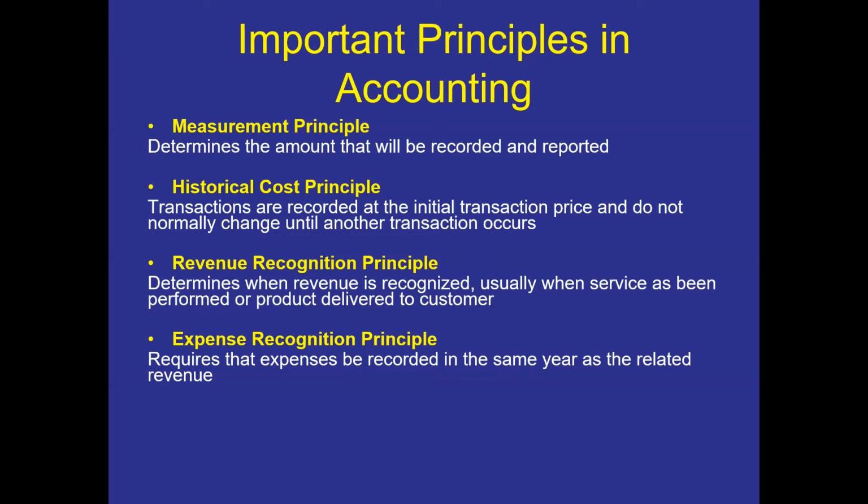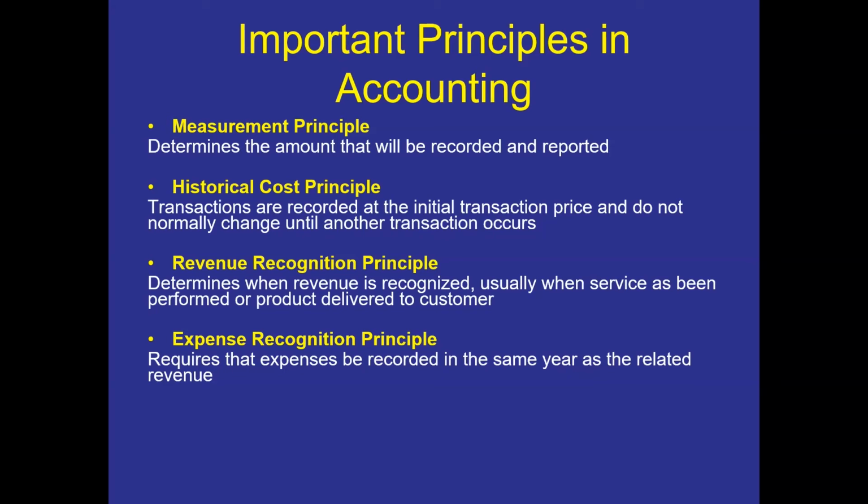So then we have the historical cost principle, which says that transactions are recorded at the initial transaction price and do not normally change until another transaction occurs. So if a company purchases a building, that's a transaction. The purchase of that building is a transaction. So that building will be recorded at the amount that the company paid for that building at that time. So that building will remain on our books at the initial transaction price and will not change until we were to have another transaction that will change it.